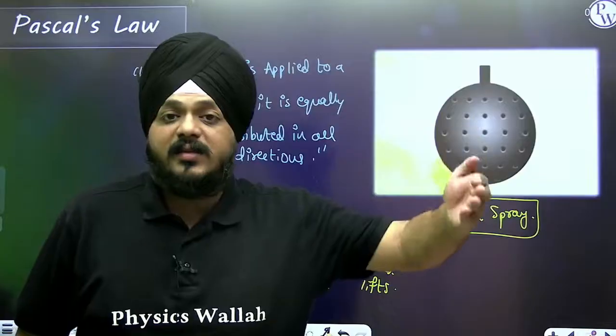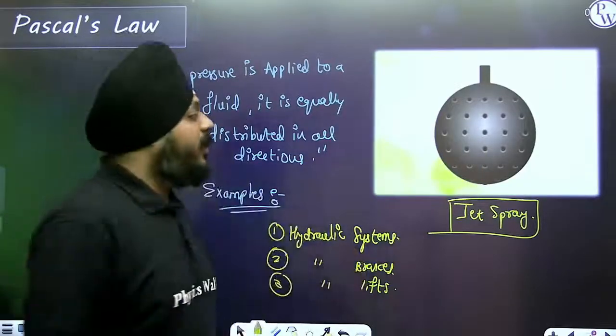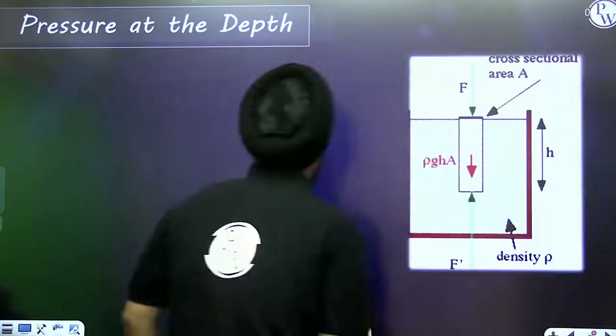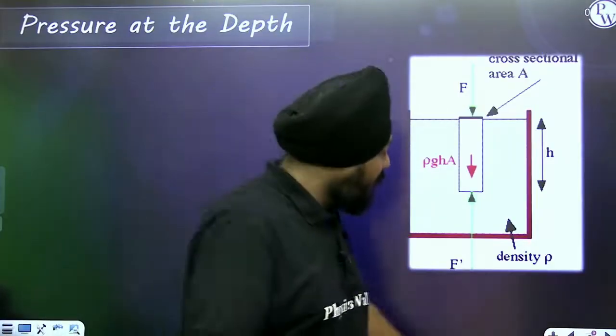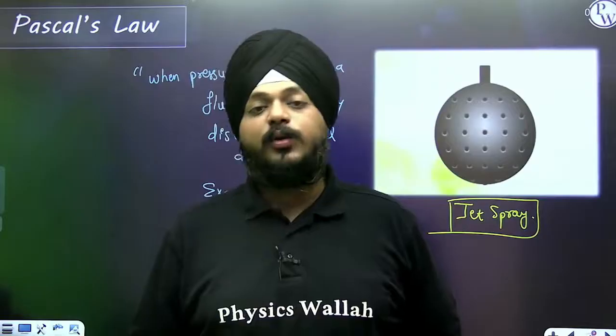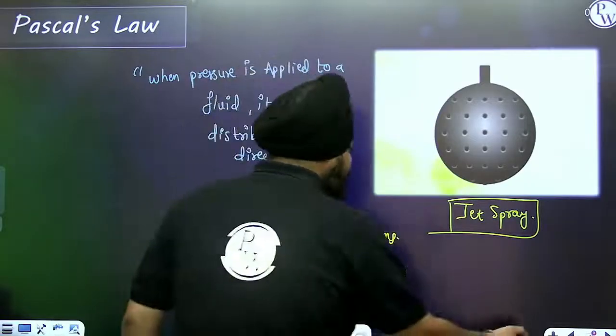In another sense, there is one proof given in multiple books regarding Pascal's law.